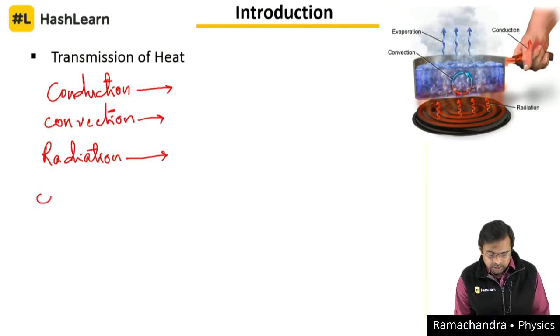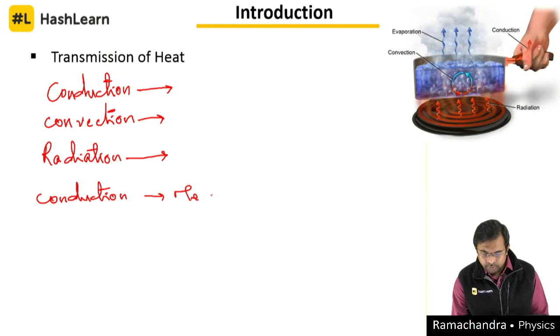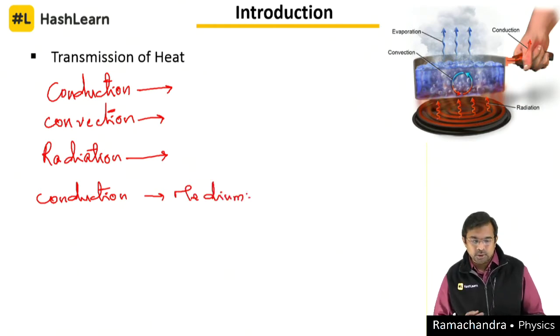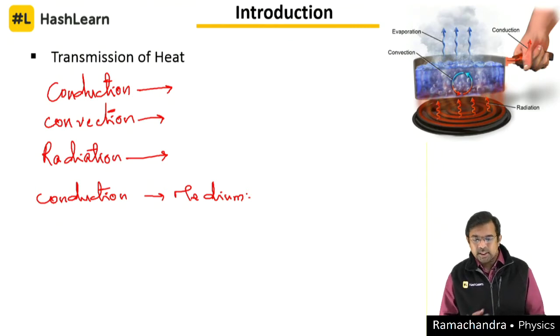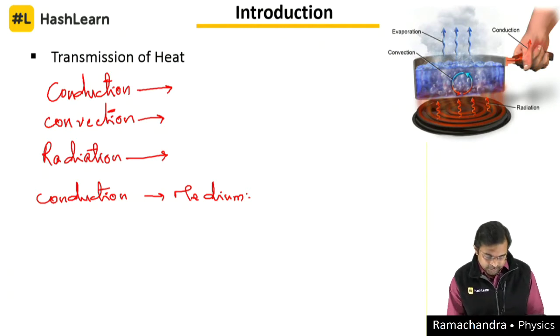Conduction of heat happens in the presence of a medium. We need some medium for the body to conduct the heat. What exactly happens here is that as the temperature of a body is increased, let's say we take two bodies.